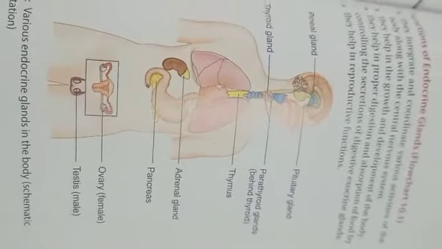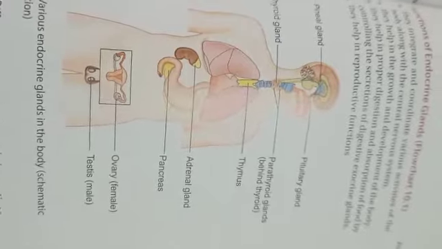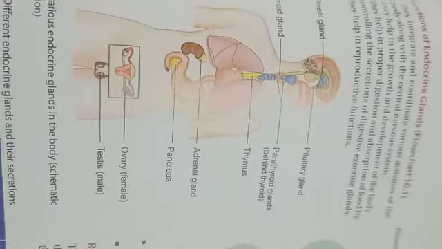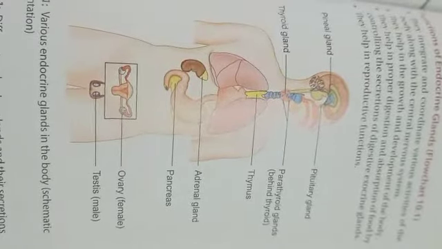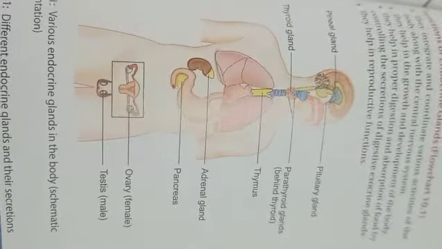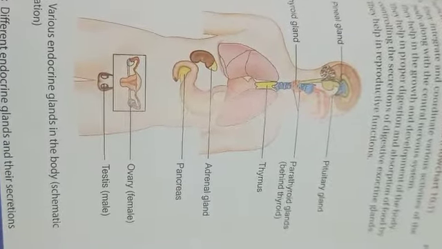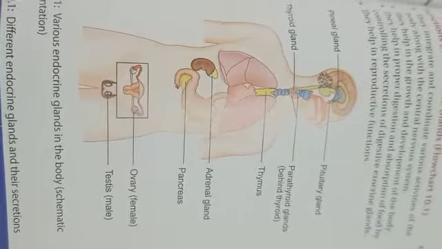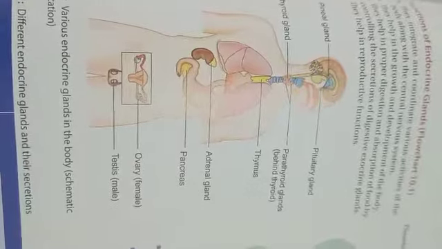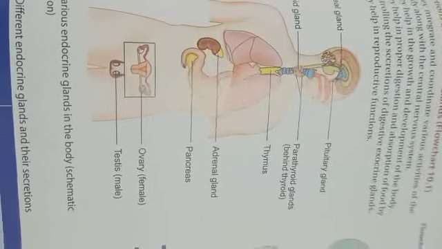Endocrine glands are ductless glands, and they pour their secretions indirectly into the blood. The secretions are known as hormones. So endocrine glands secrete hormones. So we will see which are the endocrine glands in our body.